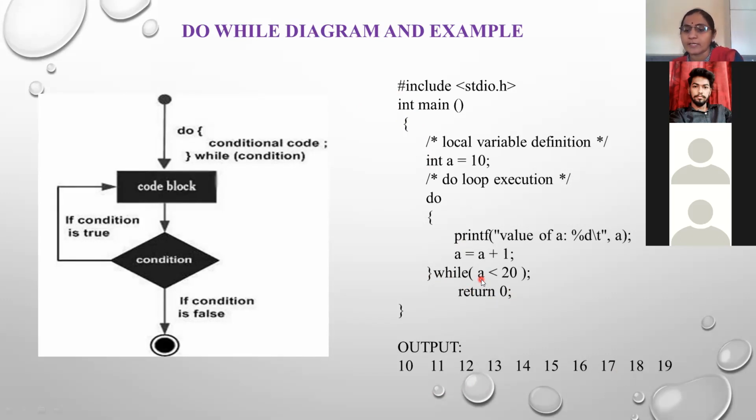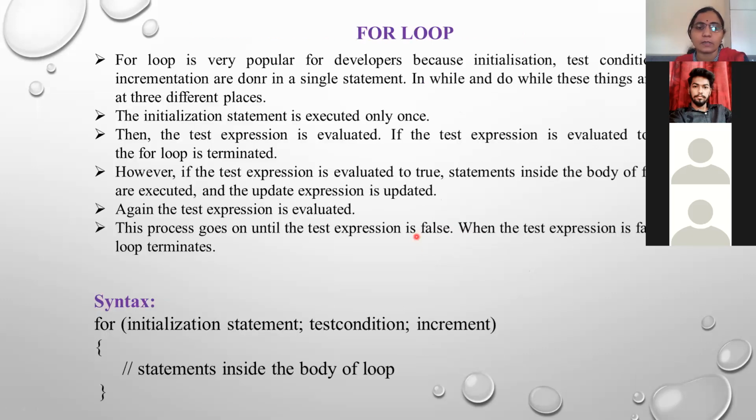Now note down the differences between the while and do while loops, and only the last loop is remaining, that is the for loop. Again the concept is similar. As it is a loop, it executes the statements repeatedly until the condition becomes false. But out of all the loops, the for loop is very popular. Why is the for loop very popular? Because the initialization, test condition, and incrementation are done in a single statement.